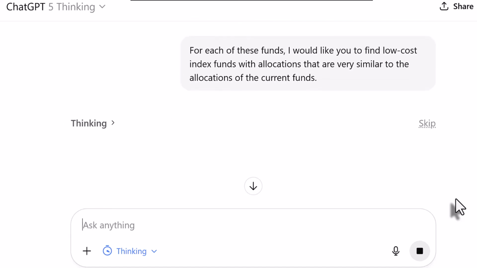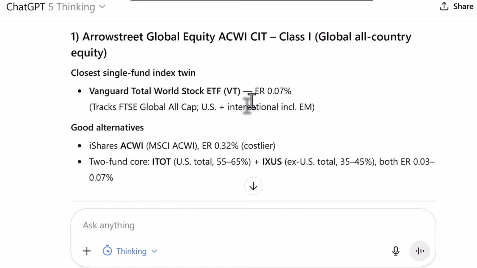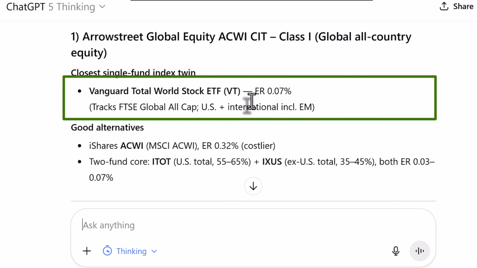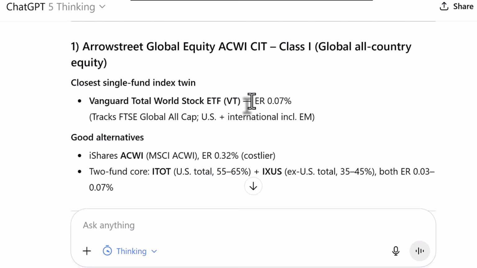So now that we know what the funds are, next I'm asking ChatGPT to come back with some low-cost index fund alternatives. And 33 seconds later, it's come back with what it's calling index twins. The first one up was that Arrow Street Global Equity Fund. ChatGPT suggests substituting Vanguard Total World Stock ETF, symbol VT, instead of that Arrow Street fund. Also, it's come back without being asked, which is really cool. It's come back with other alternatives, the iShares ACWI ETF, and a 2-fund alternative of ITOT plus some IXUS.